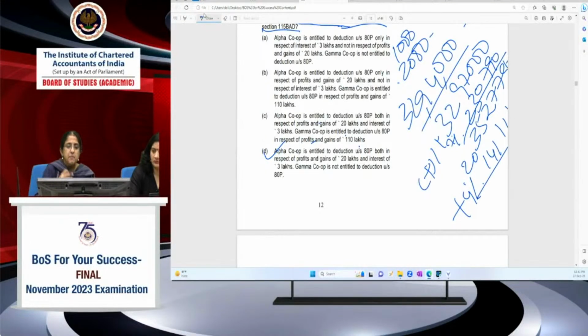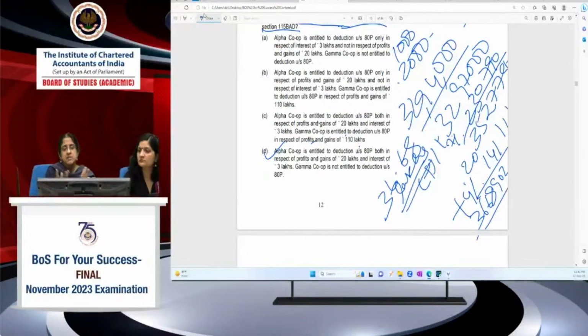Sorry if it's a bit messy, but what basically you have to do, you have to apply the slab rate. And that comes to around 36,68,902. Okay. Gamma Cooperative Bank, when I apply the normal provisions, is not entitled for ATP deduction. So the entire income of 110 lakhs, applying the slab rates, up to 10,000 it's 10%, 10 to 20,000 it's 20%, beyond 20,000 it is 30%. Then I apply these slab rates, and over and above that I have to compute the 7% surcharge and the 4% cess. I get 36.68 as the tax liability under the normal provisions of the Act.